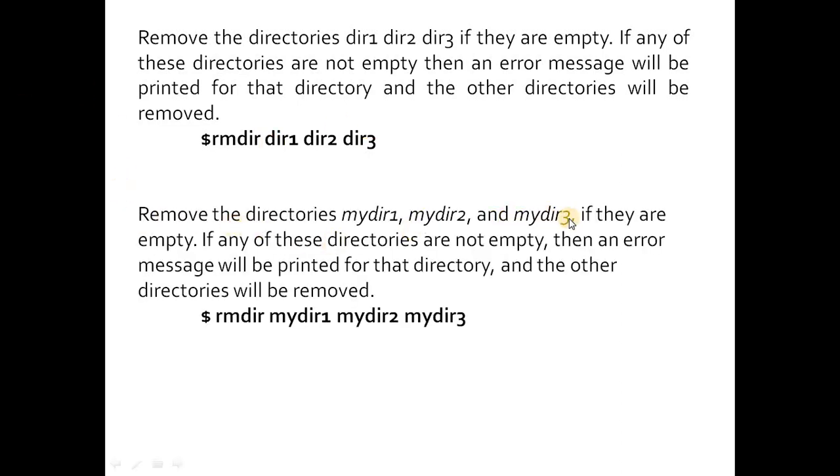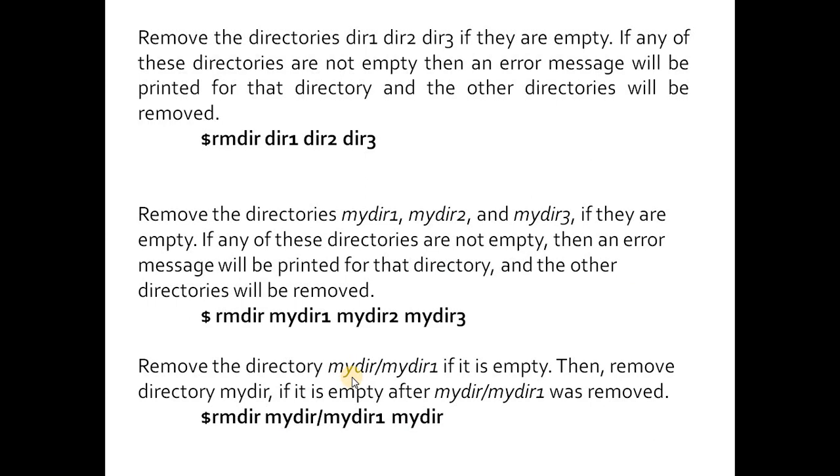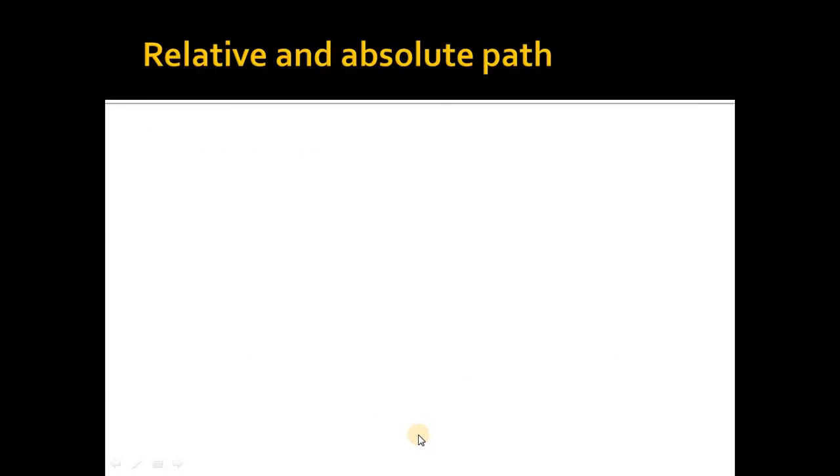Remove these 3 directories if they are empty. If any of these directories are not empty, then an error message will be printed for that directory and the other directories will be removed. Remove the directory if it is empty, then remove the next directory if it is empty after the first directory is removed. So in this case, first this directory will be removed and then this directory will be removed. So with this we finish with the directory handling commands.